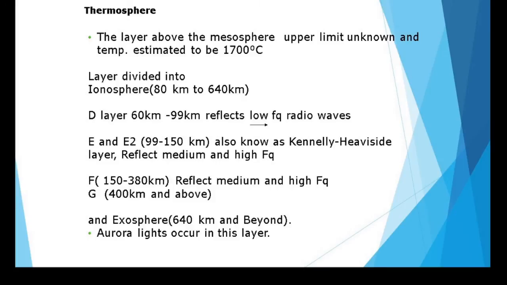The ionosphere extends from 80 km to 640 km. Again, the ionosphere can be divided into different ion layers, that is D layer, E layer, E2 layer, F layer and G layer. The outer layer of the thermosphere is known as the exosphere. It extends from 640 km and beyond. Aurora lights occur in this layer.